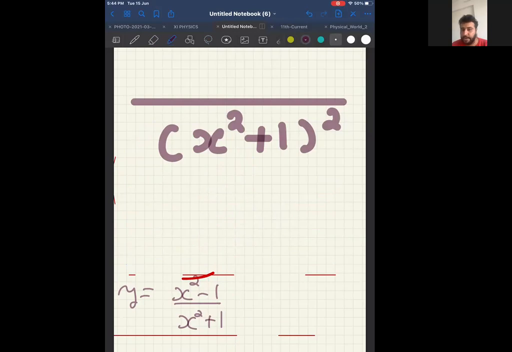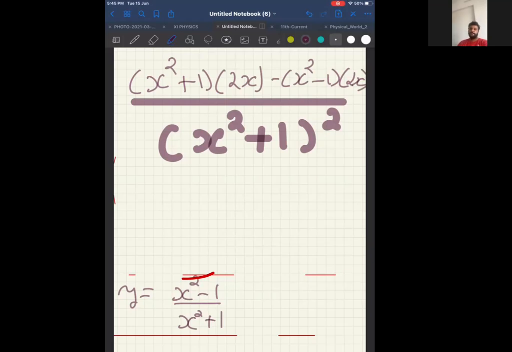Now, on the top, denominator into differentiation of numerator, minus numerator into differentiation of denominator, over, check. Got it, all of you?